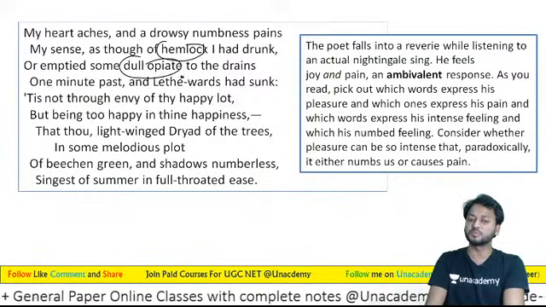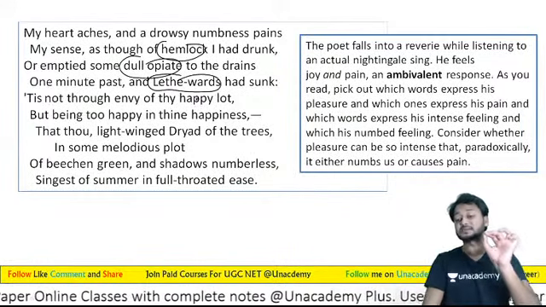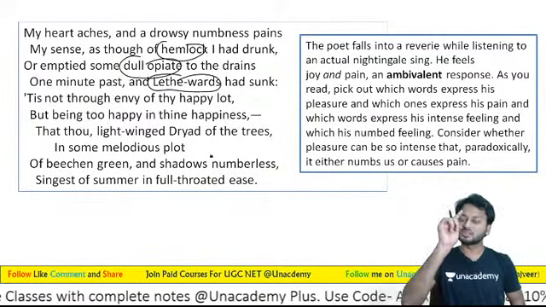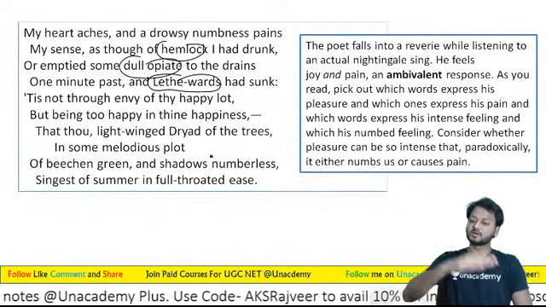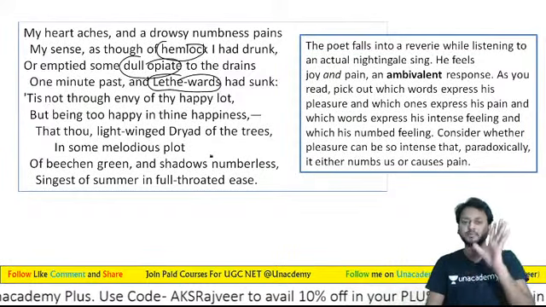Lethe, learners, you must understand Lethe. Lethe is a mythical river, and if you take a dip in that river and come out, you will forget the whole world.